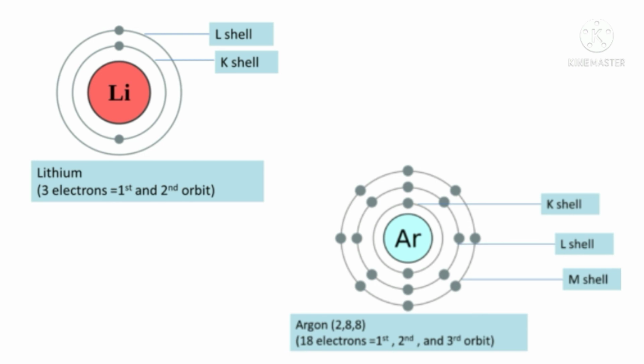Here the examples of argon and lithium are given. Atomic number of lithium is 3. So there will be 2 electrons in the first orbit and the remaining 1 electron will be in the second orbit. Atomic number of argon is 18, so there will be 2 electrons in the first orbit, then 8 electrons in the second, and the remaining 8 electrons in the third orbit.